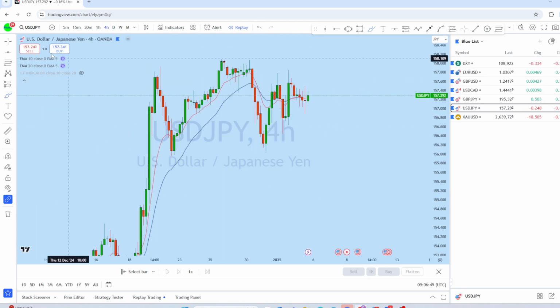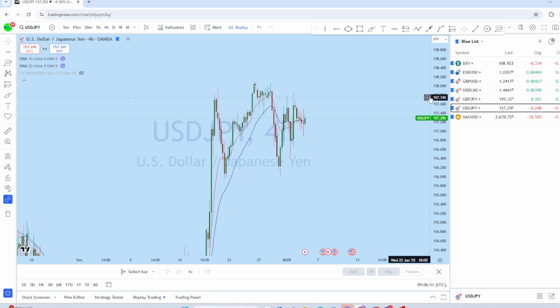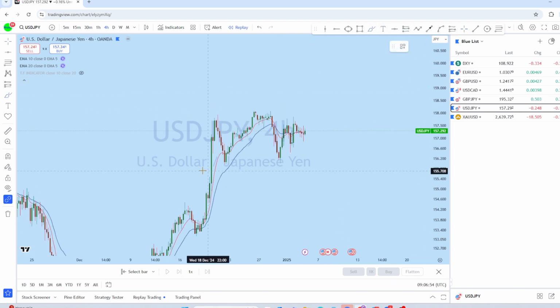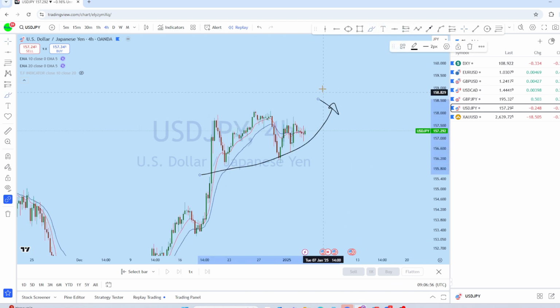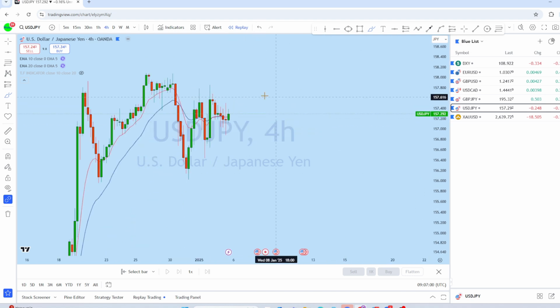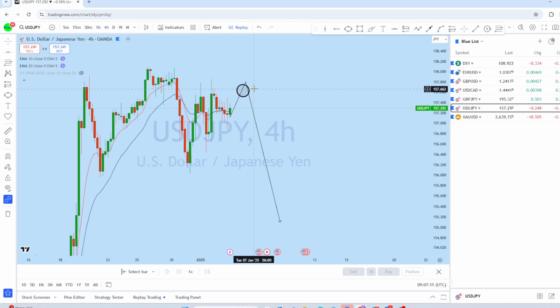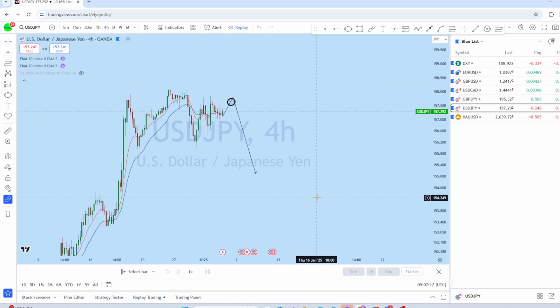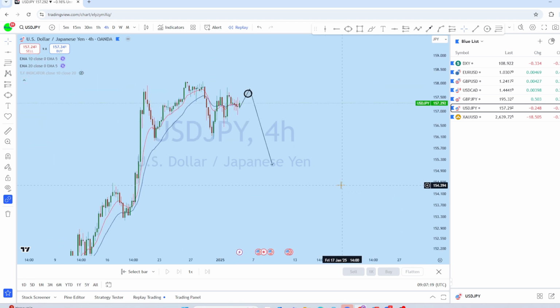From the 4-hour perspective on dollar yen, we can see the market is forming a series of higher lows here, and there is a resistance line here, as whenever the price is forming a long wick candle, we expect the market to drop here. So we can expect the market to retest and then continue to drop again. As soon as we find a suitable entry on dollar yen, we will be looking to go short with a high probability trade setup.